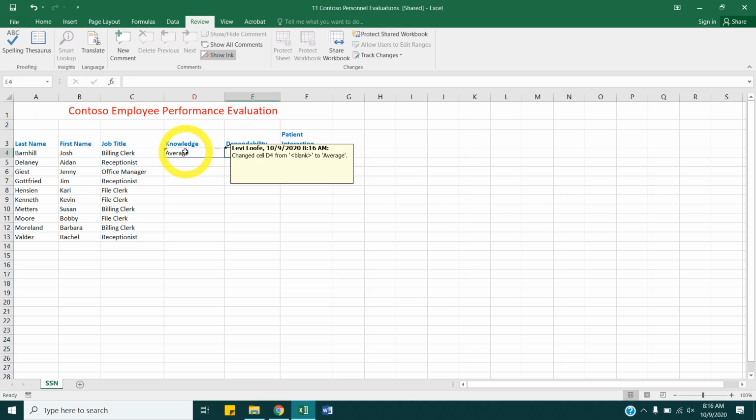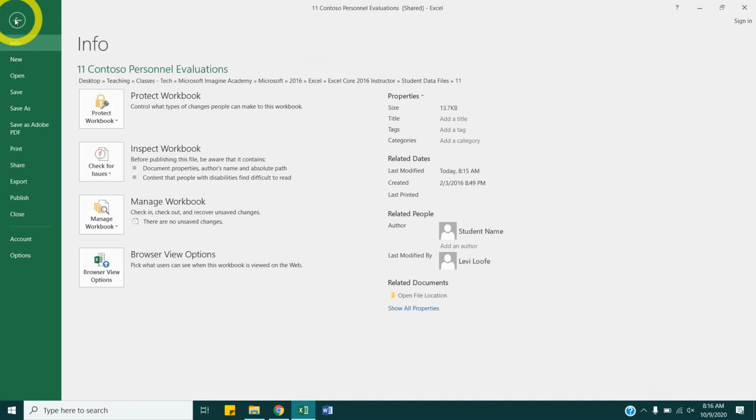Let's say we make a bunch more changes, whatever. One thing we can do is delete the changes, obviously. So let's go to File. Down to Options.